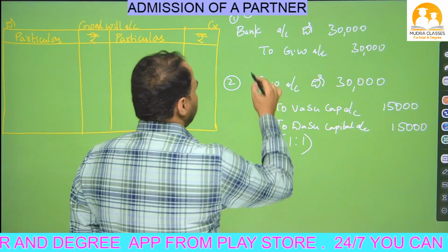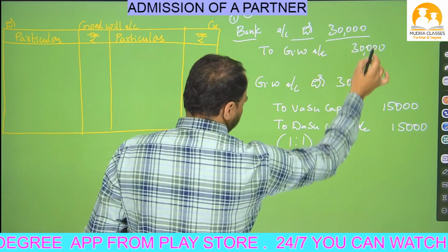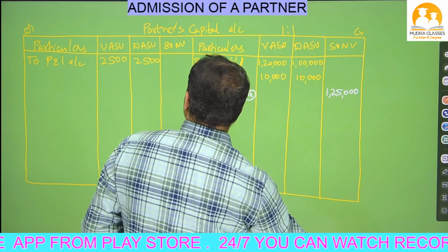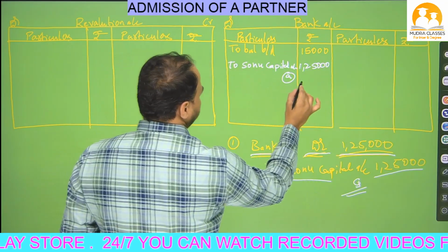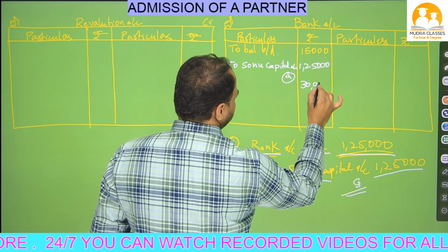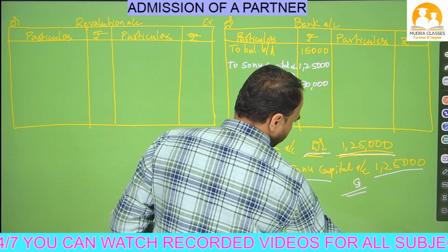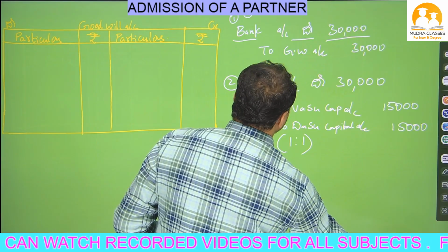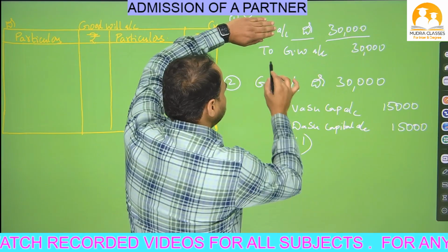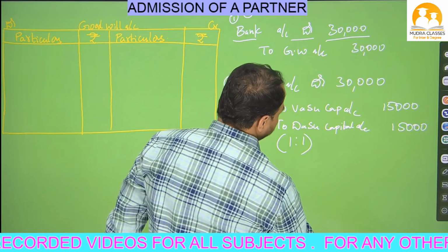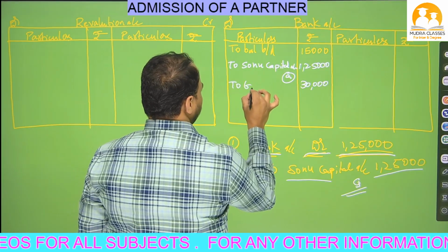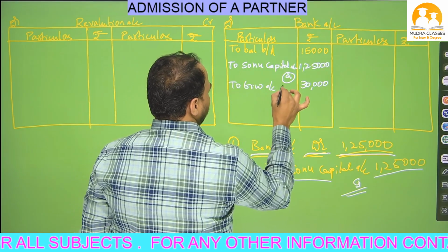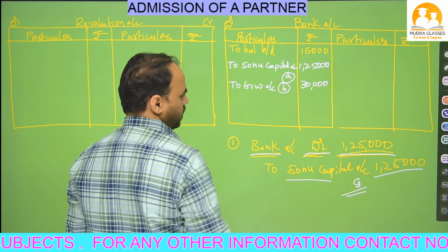Now how to post? Write in the bank account debit side 30,000. So this is the bank account debit side, I have written 30,000. Now close this bank. What is opposite? Goodwill. So write this 30,000 to goodwill account. This is adjustment number B.